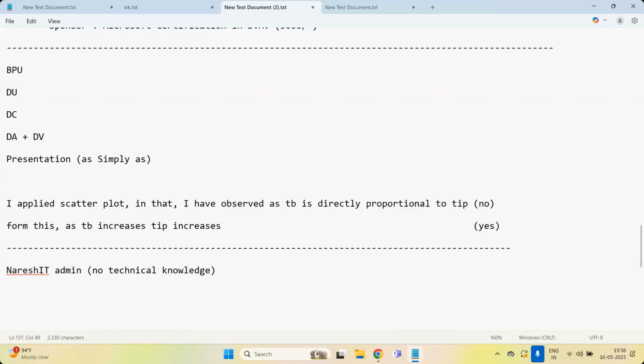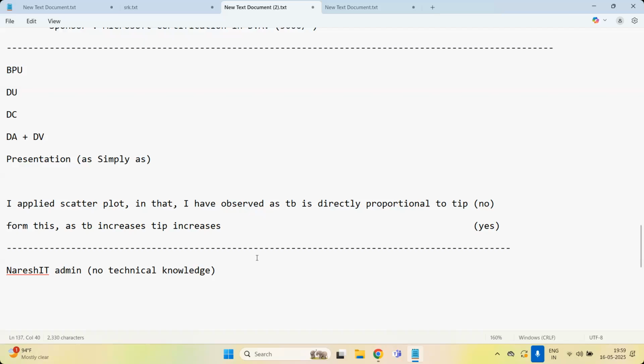I'll ask the admin, sir, he has explained something now, what have you understood? If the admin says, sir, that person has told something, nothing, sir, then your presentation is a waste. If he says, no sir, very nice, he presented well, then it is good. So such simplicity should be there. That is basically what presentation means: how much you simplify for others is more important.